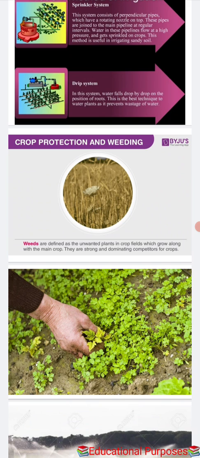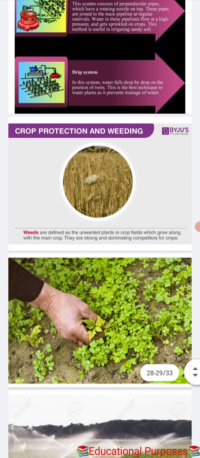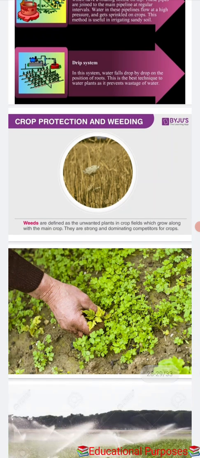In the field, many other undesirable plants may grow naturally along with the crop. These undesirable plants are called weeds. Weeds are defined as unwanted or undesirable plants, meaning not needed and not useful plants in the crop fields, which grow along with the main crop, and they are strong and dominating competitors for the crops.